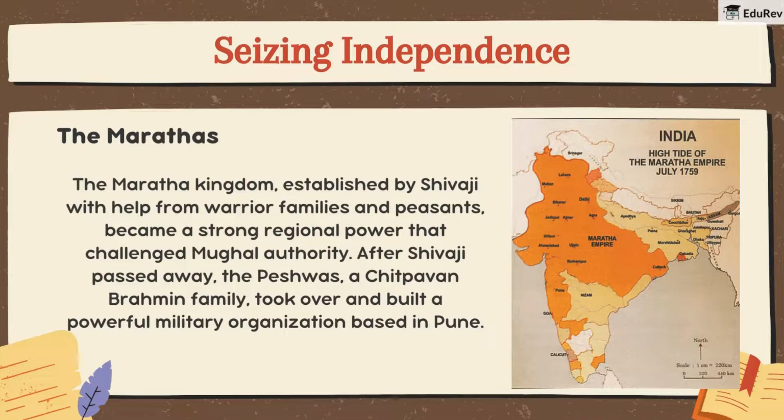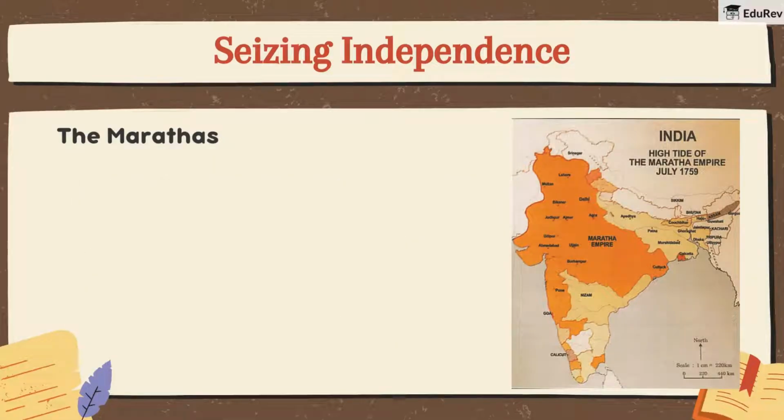The Maratha kingdom, established by Shivaji with help from warrior families and peasants, became a strong regional power that challenged Mughal authority. After Shivaji passed away, the Peshwas, a Chitpavan Brahman family, took over and built a powerful military organization based in Pune. The Marathas had a strategy that kept them growing stronger and bigger. Let's map out how they spread their influence across India.